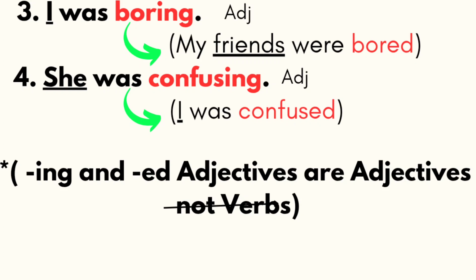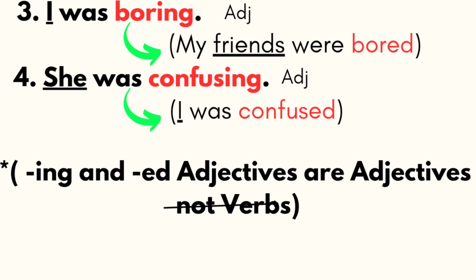Why did they feel bored? Because of me, I was boring. Because they asked me to come out, I didn't go, and I wanted to stay at home. So, because of me, my friends were bored. Here, I was boring means I create emotions. I make my friends feel bored.